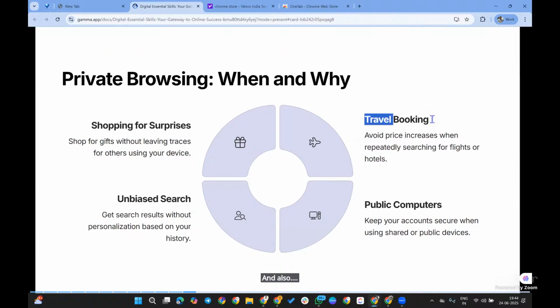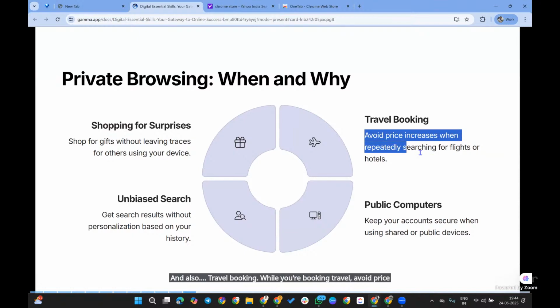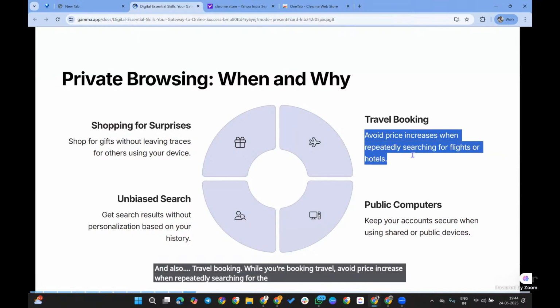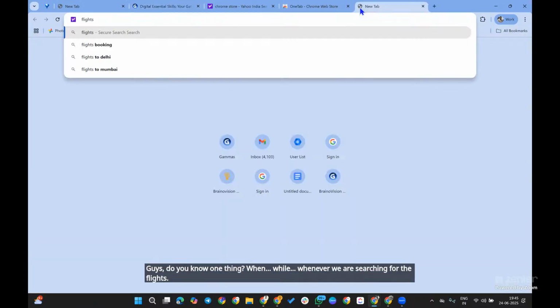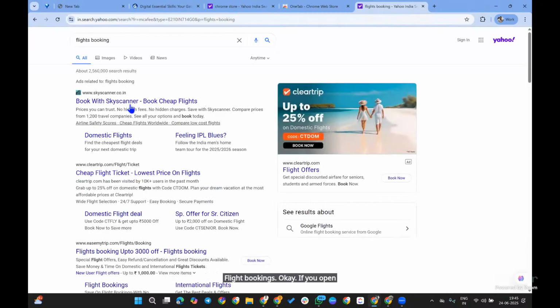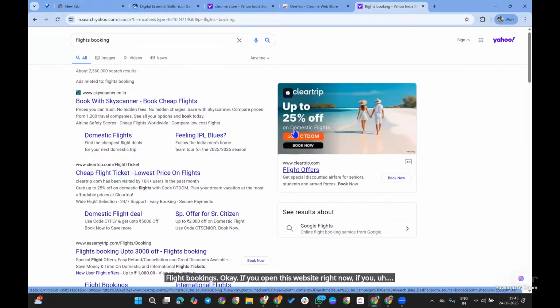Also travel booking. While you are booking travel, avoid price increases when repeatedly searching for flights or hotels. Guys, do you know one thing? Whenever we are searching for flight bookings, if you open this website right now, here they are showing 25% off, only for one person, for one booking.